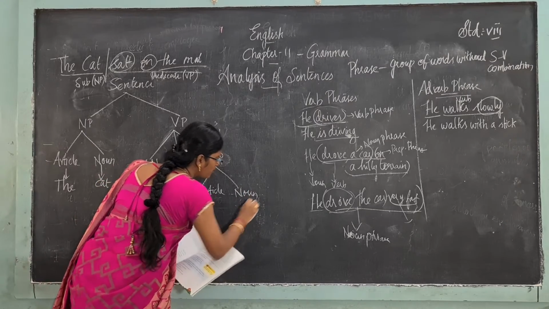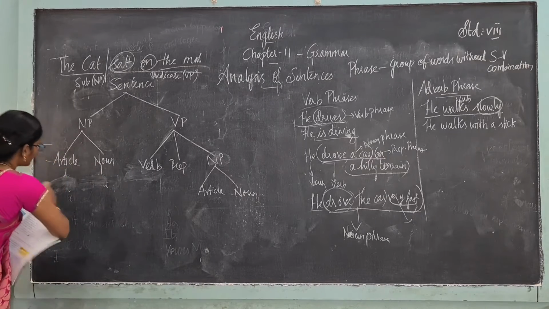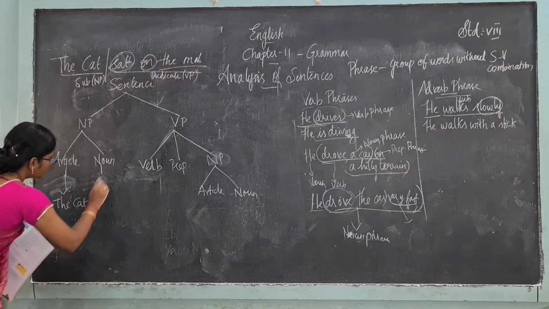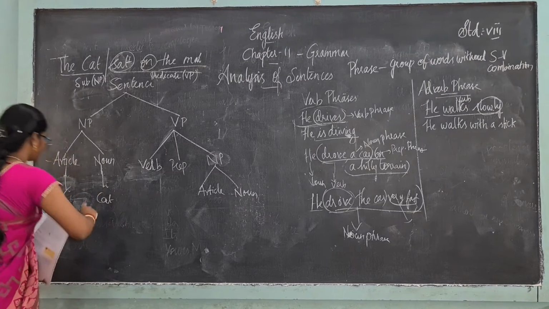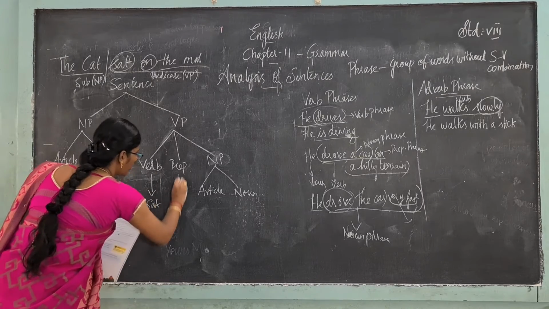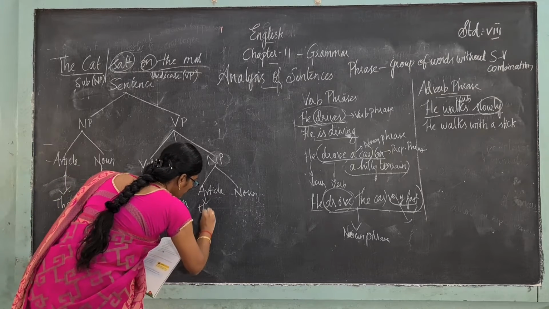So finally, what do we have? In that sentence, we can write the whole sentence: the cat sat on the mat.